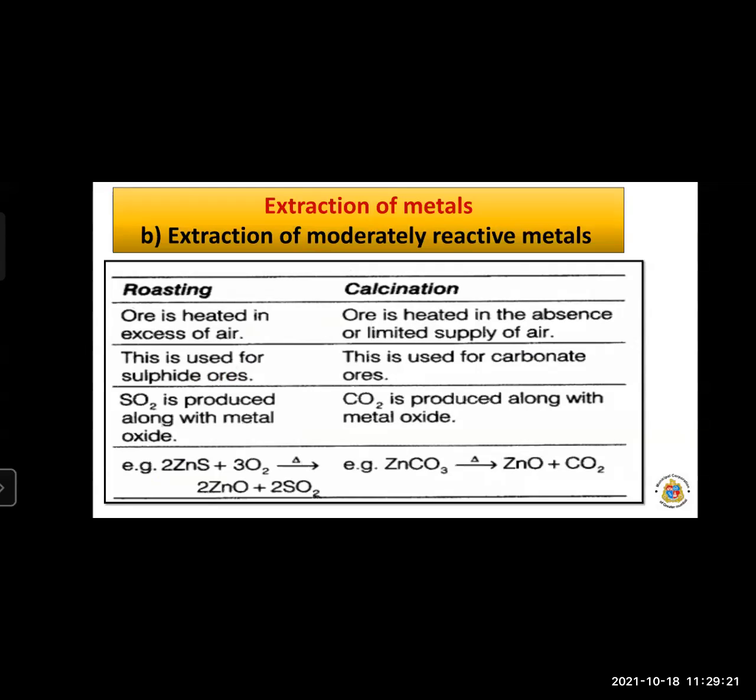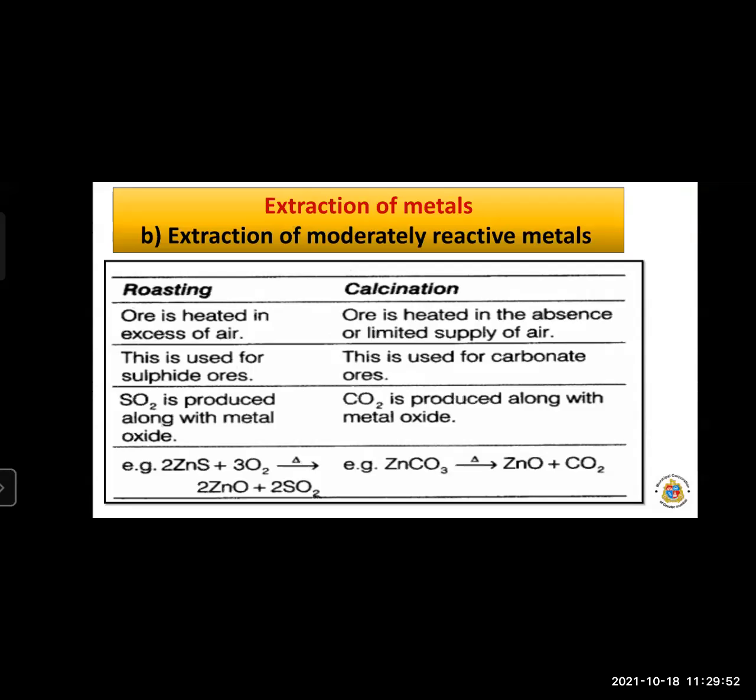As we know, metals always combine with other elements. They form oxides, sulfides and carbonates. These are highly reactive, so they are always present in a combined state. Now we have to remove the sulfides, oxides and carbonates from the ores, and that process is nothing but roasting and calcination.